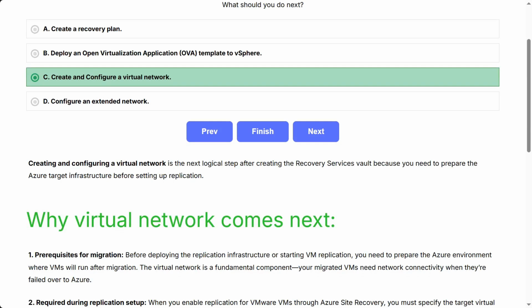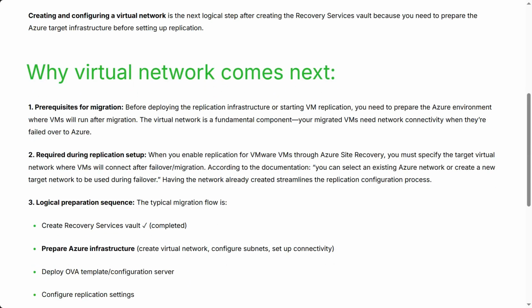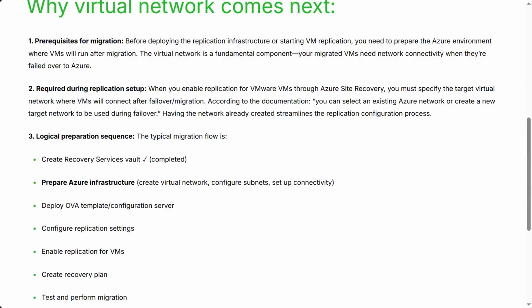Why virtual network comes next. 1. Prerequisites for migration. Before deploying the replication infrastructure or starting VM replication, you need to prepare the Azure environment where VMs will run after migration. The virtual network is a fundamental component. Your migrated VMs need network connectivity when they're failed over to Azure.